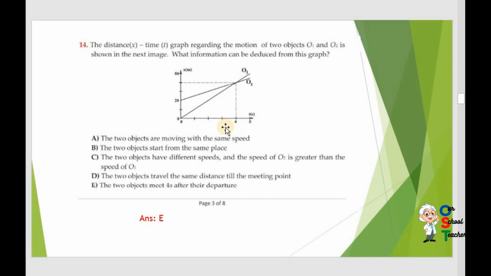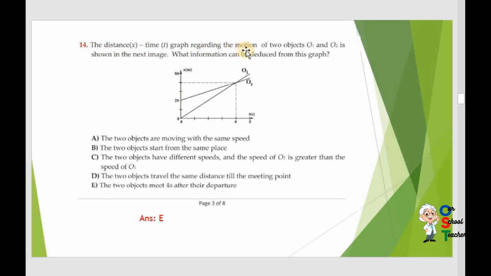For example, you can see 5 written. It means these dots represent 1, 2, 3, 4, 5 seconds. And distance can be taken in meters. So they have shown 0, 10, 20, 30, 40, 50.